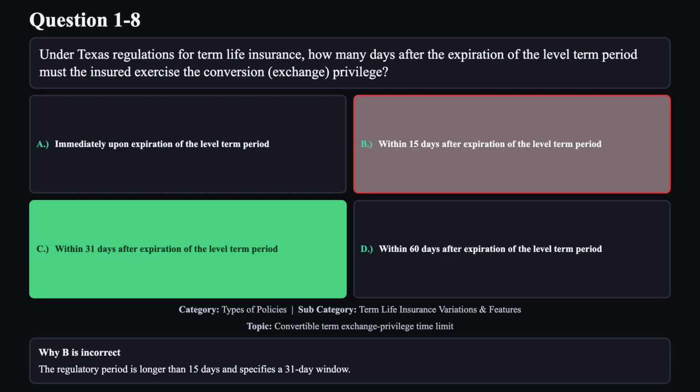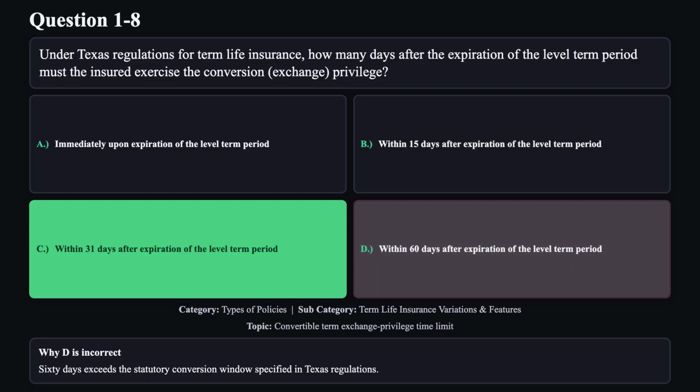Reason B is not correct. The regulatory period is longer than 15 days and specifies a 31-day window. Reason D is not correct. 60 days exceeds the statutory conversion window specified in Texas regulations.